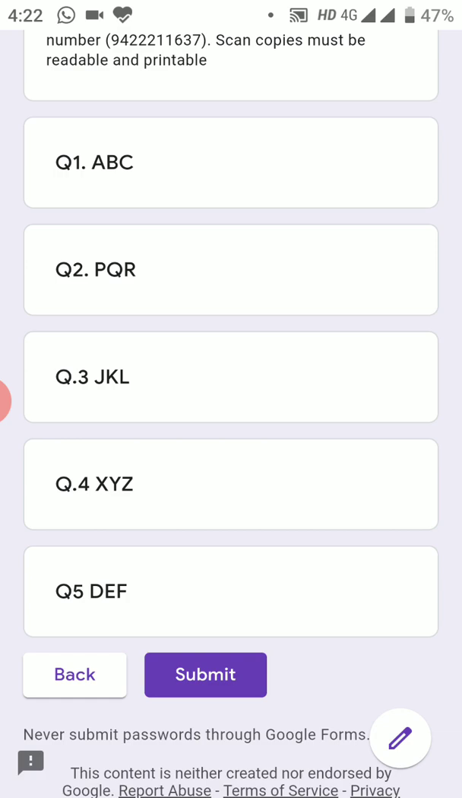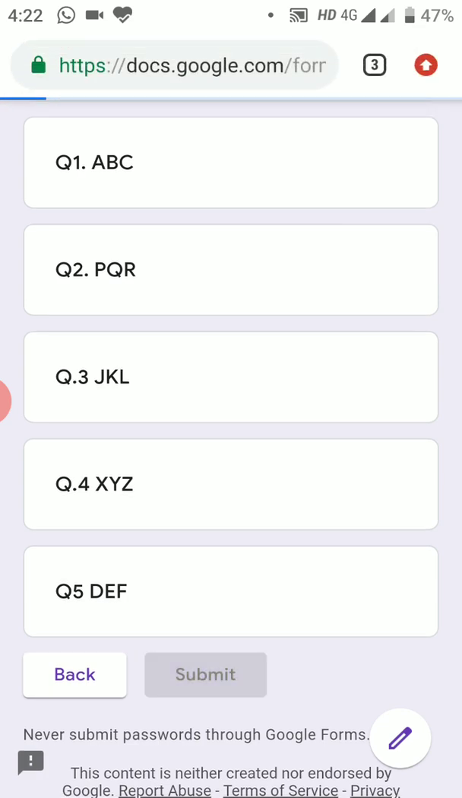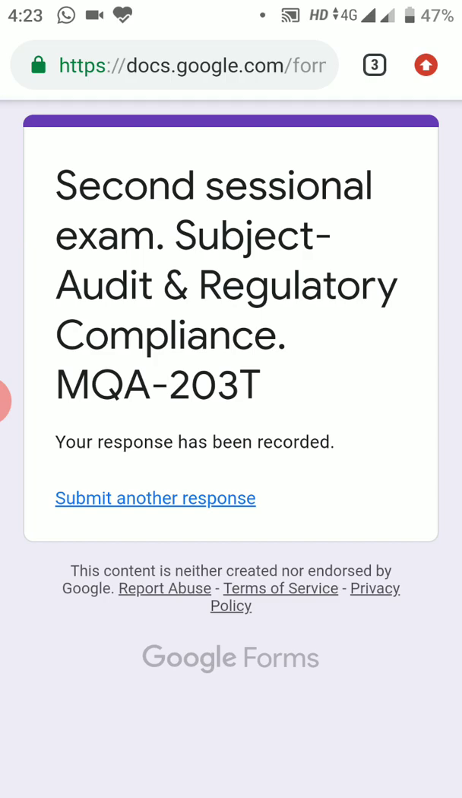Click on the submit option. Now we have 5 questions written on the separate page. Now the next thing you have to do is, once you have written all these 5 questions on a separate sheet of paper, you can click on submit. So once you submit, the net is quite slow, so this problem you may face. Okay, once you submit, you will get a message like this: second sessional examination, subject audit and regulatory compliance. Now your response has been recorded.